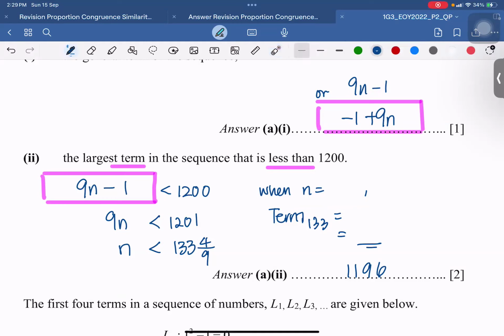Thank you. So I'm going to use n equals to 133. And then I'll plug into my formula 9 times the number -1 and find the term. So they want the term, they don't want the n. They want the largest term. So the term itself is this number, 1196, after you calculate the answer. Okay?